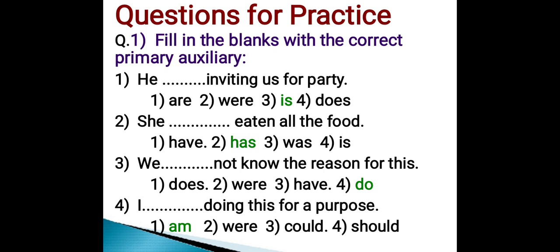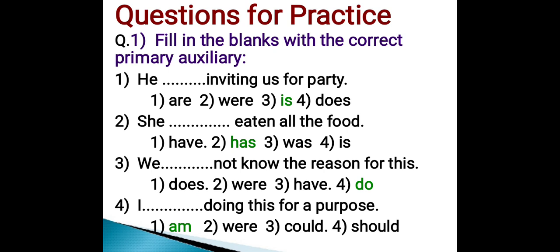Next sentence. She dash dash eaten all the food. Options are have, has, was, is. Out of these 4 options, option number 2, has, is the correct primary auxiliary to fill in the blank. Hence the correct answer is option number 2.